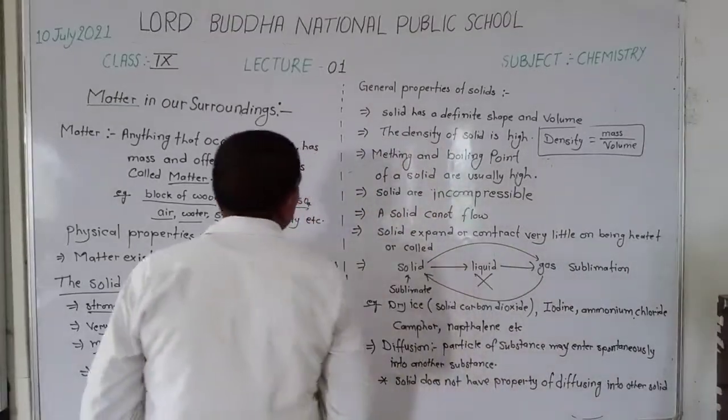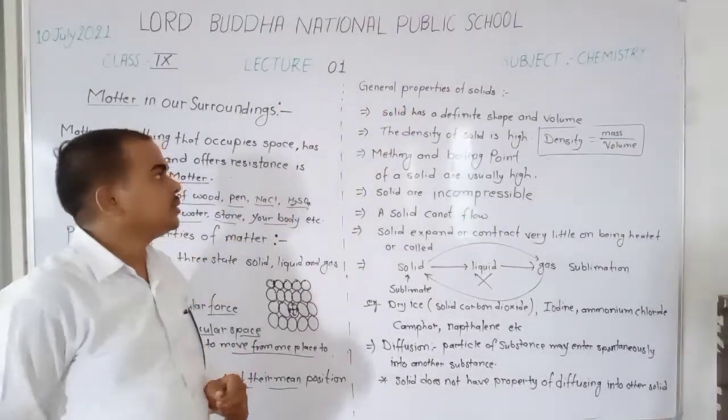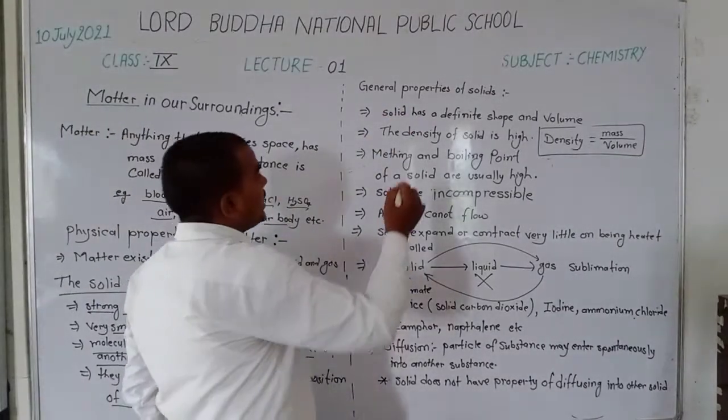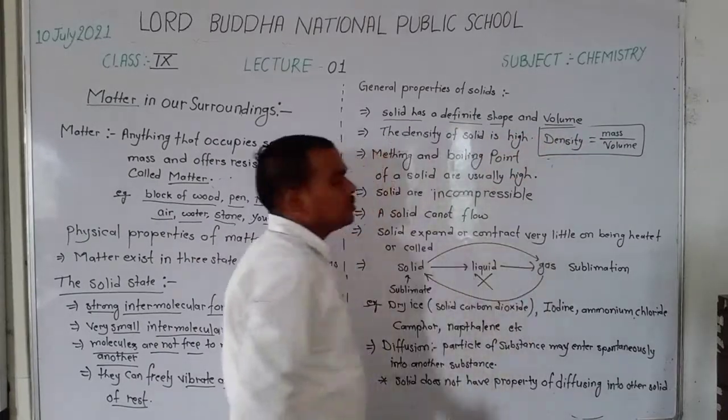Here is the general property of solids. A solid has definite shape and volume.